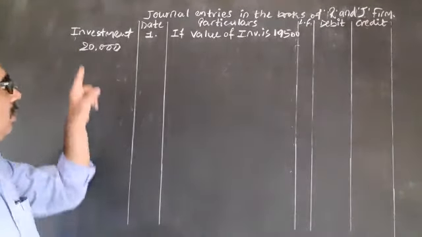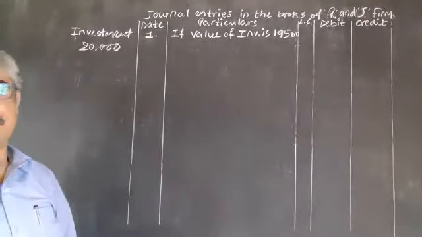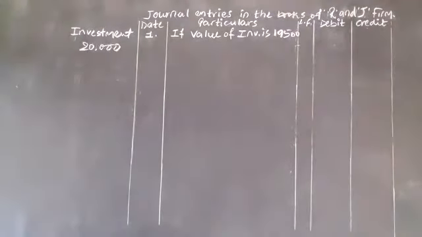Okay? Now, actually, the value of investment is 20,000. And here they say, if it is 19,500, then naturally we have to adjust with investment fluctuation reserve.